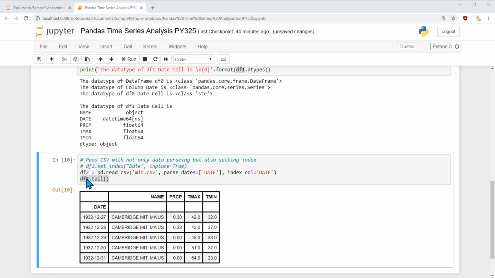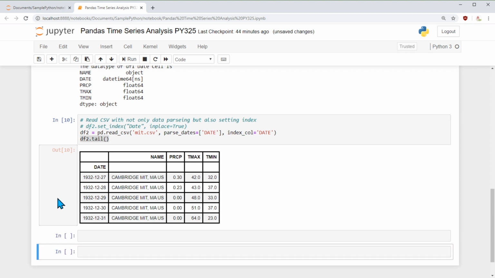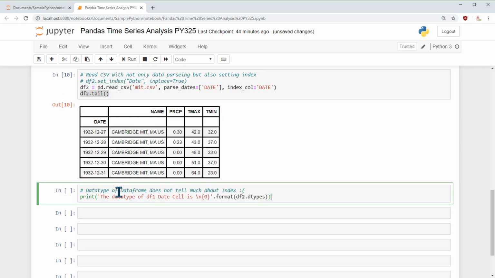Okay, now let's go ahead and see how it looks. For that, let me first insert a few statements here. I will press the key B, and now let's print the data type of data frame 2.